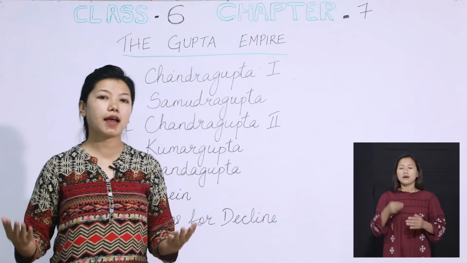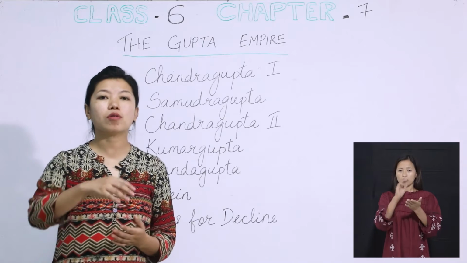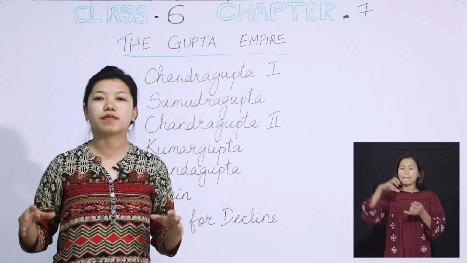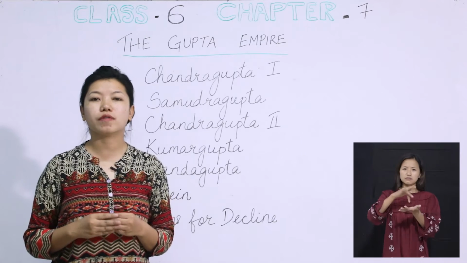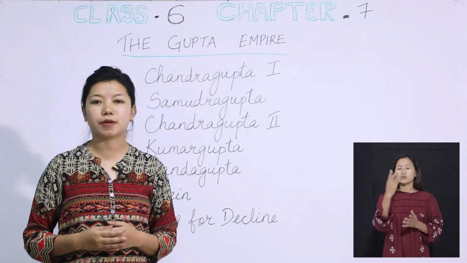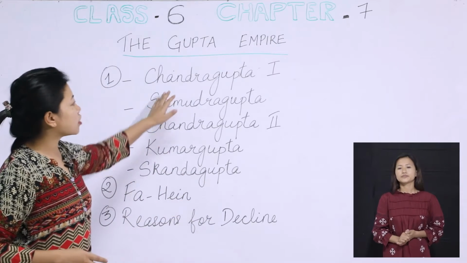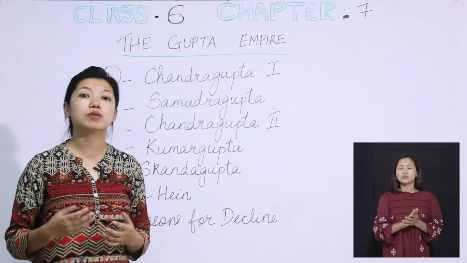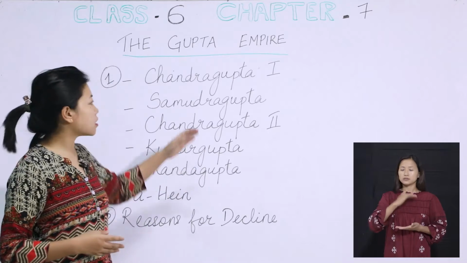Apart from Lichchhavi, all the small kingdoms around it also came under the control of Chandragupta I, and that is how he expanded his territory. Alright, so after Chandragupta I, his son Samudragupta took his seat.